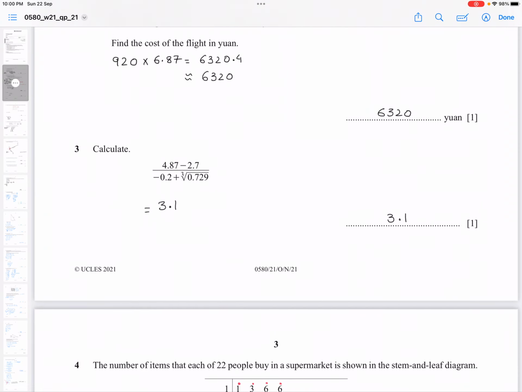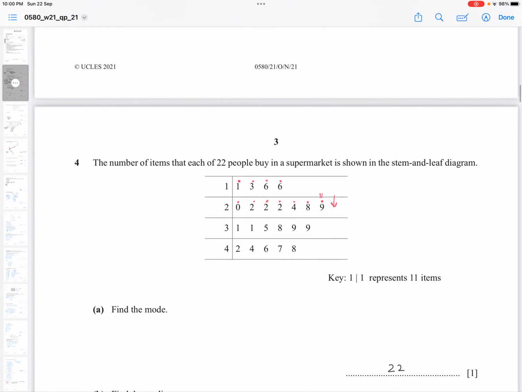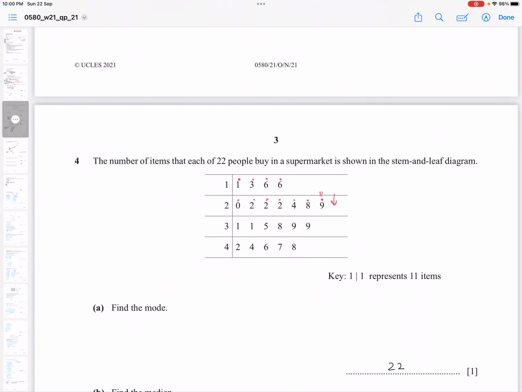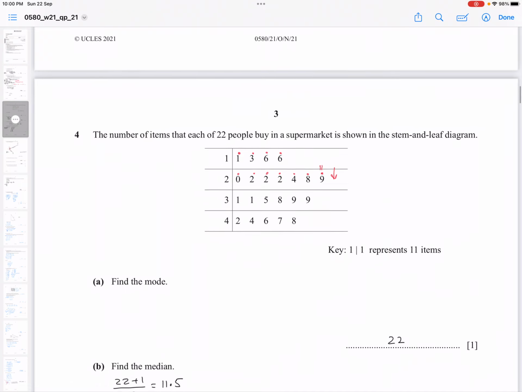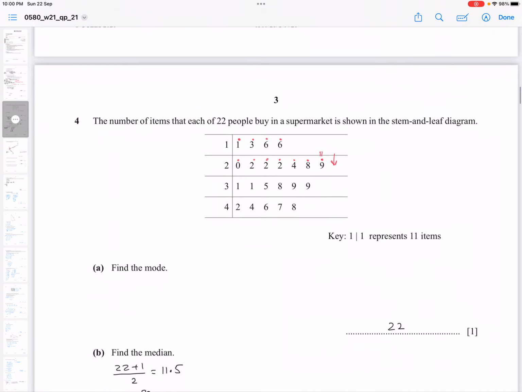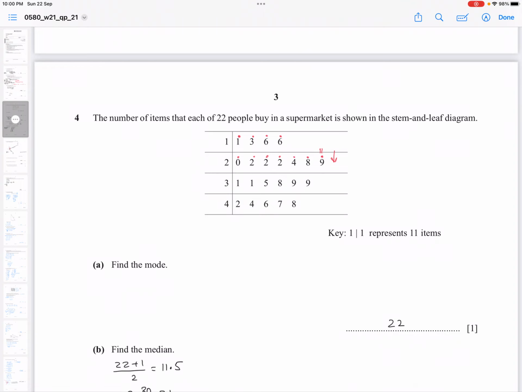Question 3 is of 1 mark and totally a calculator question. So you put your values in your calculator and you get the result 3.1. Question number 4. The number of items that each of 22 people buy in a supermarket is shown in the stem and leaf diagram. The key is 1/1 represents 11. Find the mode. Mode means the most occurring number. In the stem you see 2 and in the leaf you see 3 times 2. It means 22, 22, 22. So this is the most occurring number in this stem and leaf diagram. So your answer is 22.